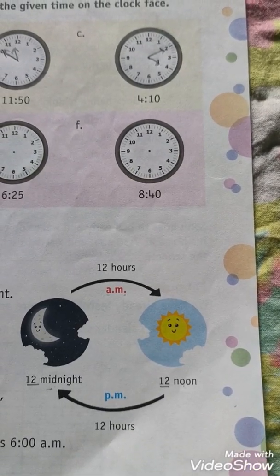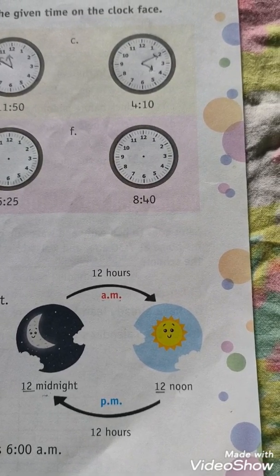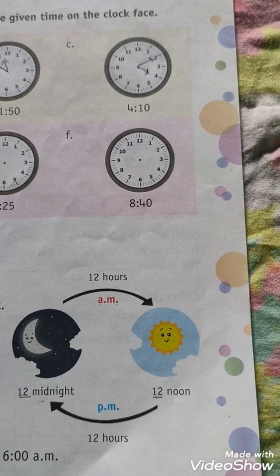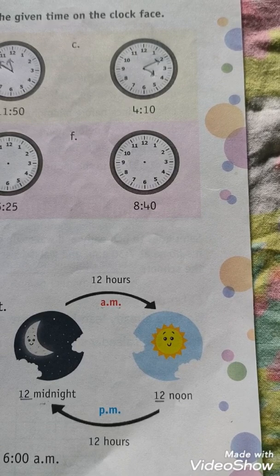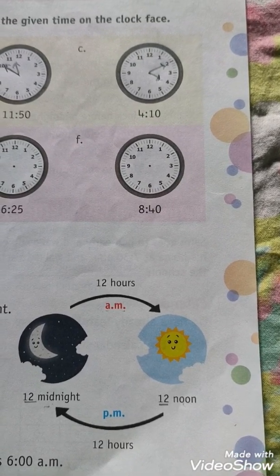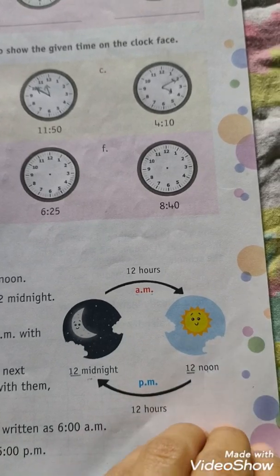For example, if you wake up at 7 o'clock in the morning, you can write it as 7 AM, and in the evening time, this 7 o'clock you can refer to as 7 PM. So on that note we will start our